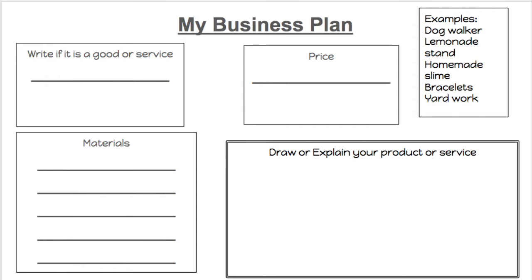Once you're done giving me all the materials, you will need to give me a price for your business. So, if you chose dog walker, you would tell me how much you would charge per walk. Or if you chose bracelets, you would tell me how much one bracelet would be.